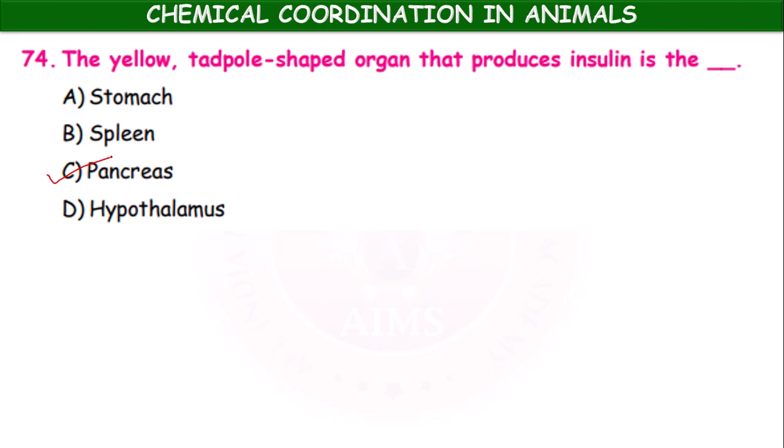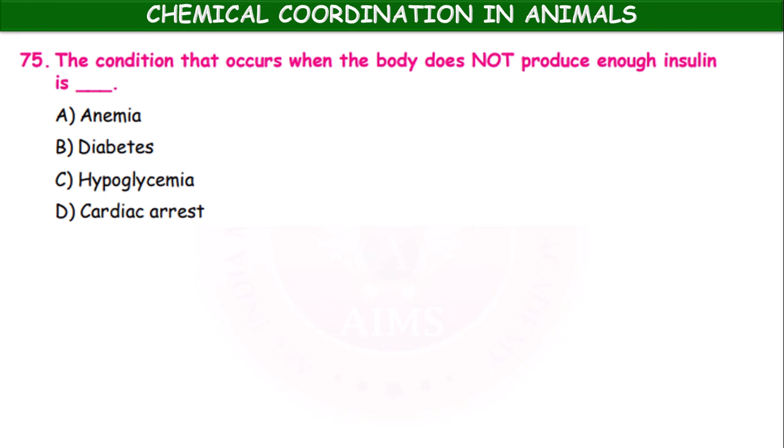What is the endocrine part of pancreas? Islets of Langerhans. The alpha cells and beta cells are present, which secrete insulin and glucagon. The condition that occurs when the body does not produce enough insulin is anemia, diabetes, polyglycemia, cardiac arrest.